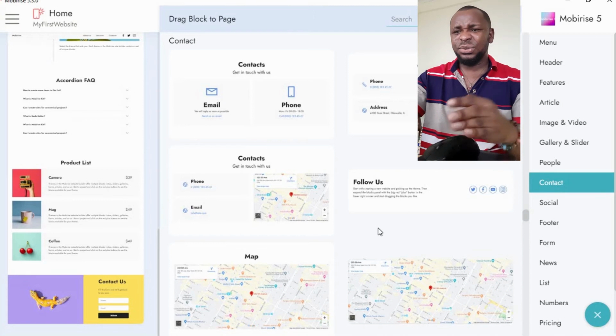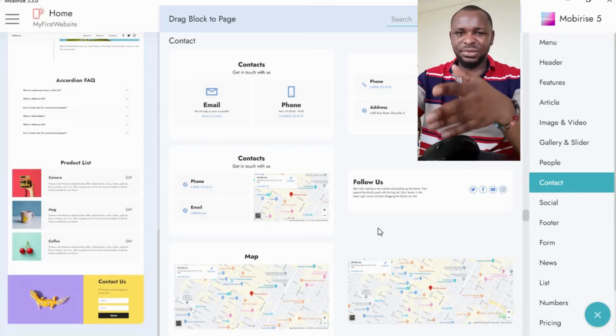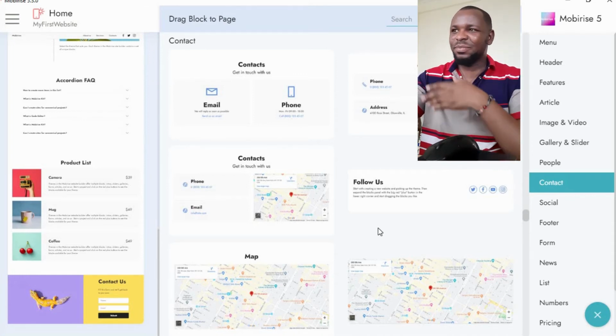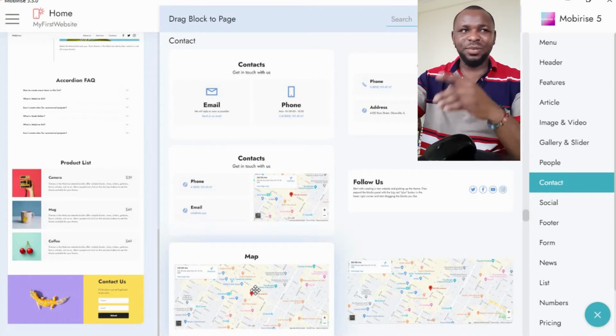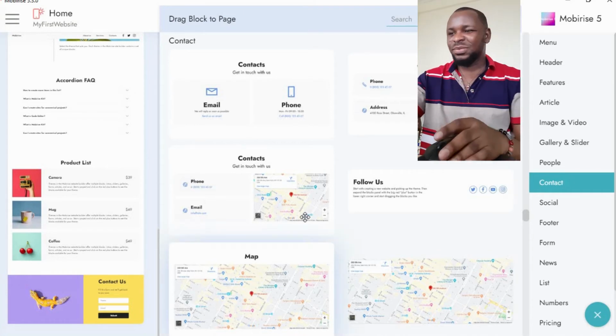Okay, so it's good to put your map there, so that people can easily locate you wherever you are. They get it. I want to come to your shop. I don't have to be asking around, hey, I'm going to shop A, shop B, can you show me the direction? Nope. You put a direction on the website and people can easily find you. They can just visit your site anytime and come to your shop at any point in time.